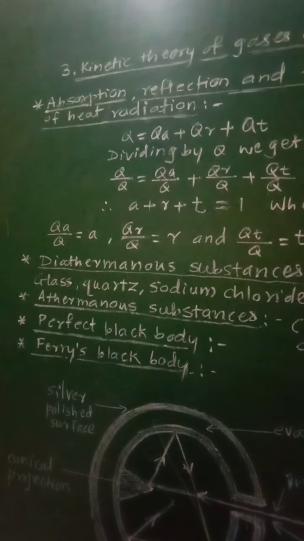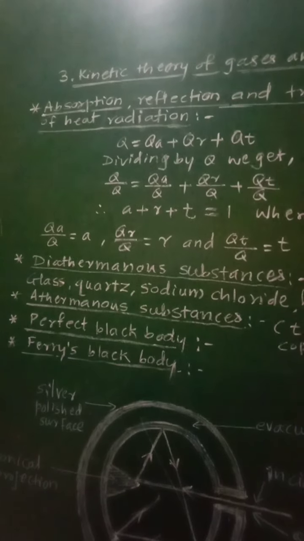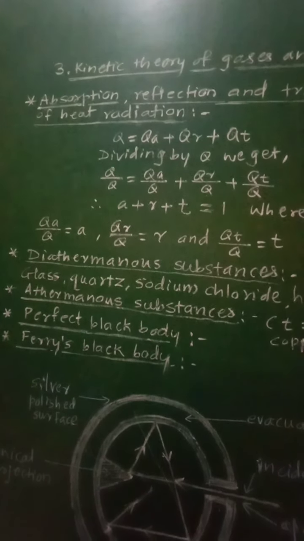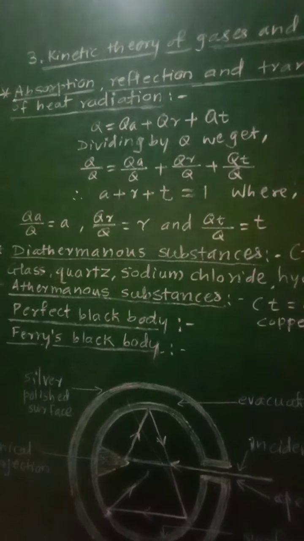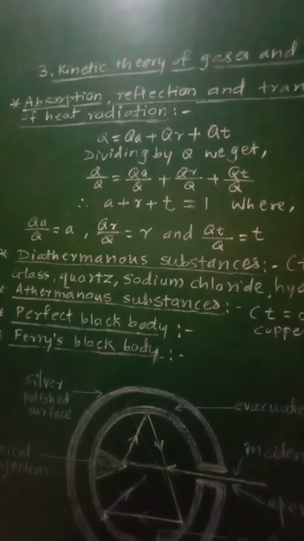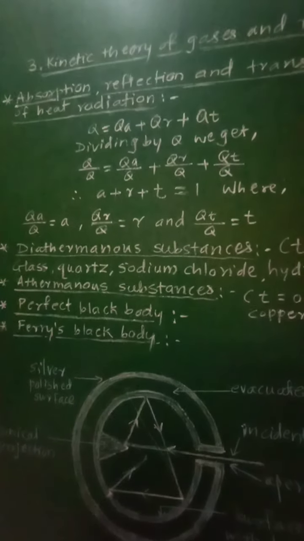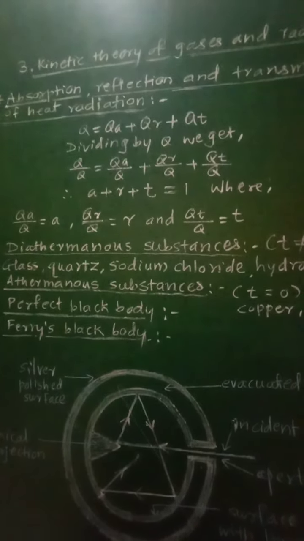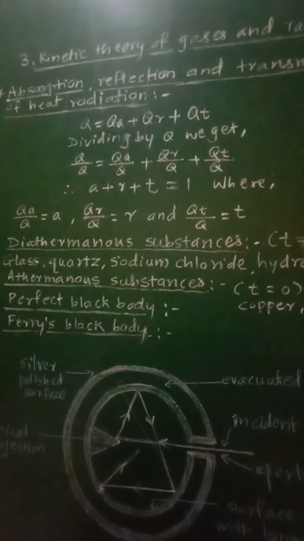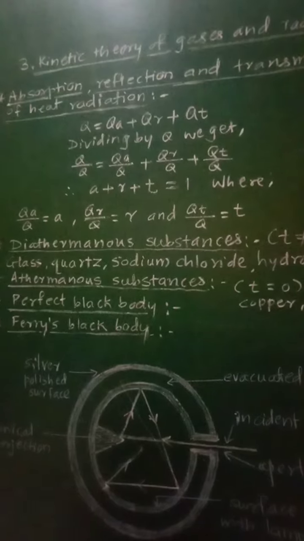Now the values of A, R and T will depend upon the wavelength of incident radiation, as well as the material of the object on which it is incident.